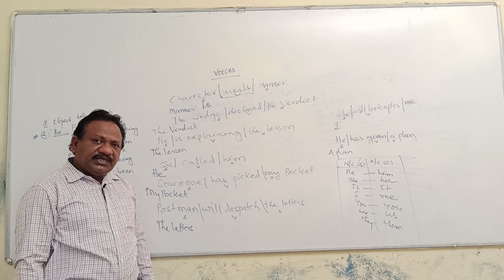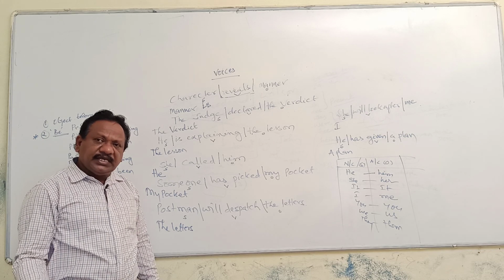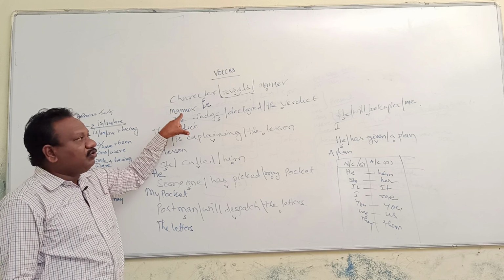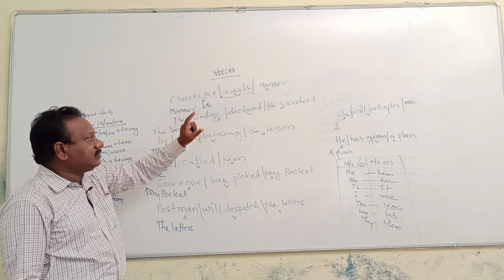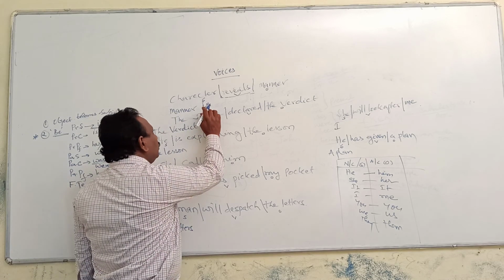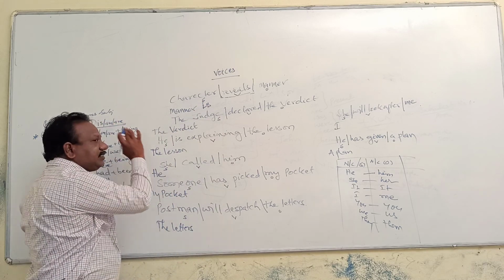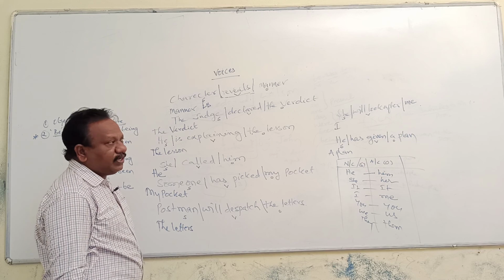In case the subject is I, we should use am. In case of the plural subject, you have to use are. Here the subject is third person singular, that's why we are using is. So, once you are using is, am, are alone, that indicates the present simple tense in active voice.